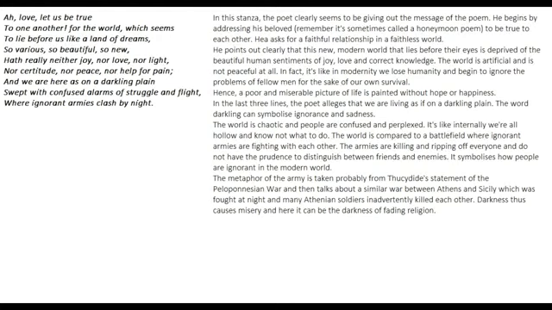So there is no peace in this modern world. In fact, in modernity we lose humanity and begin to ignore the problems of fellow men for the sake of our own survival. We are becoming more and more selfish. Okay, so all of this is being told in this paragraph. Okay, for the world which seems to lie before us like a land of dreams. Okay, like an unreal world, so various, so beautiful, so new.